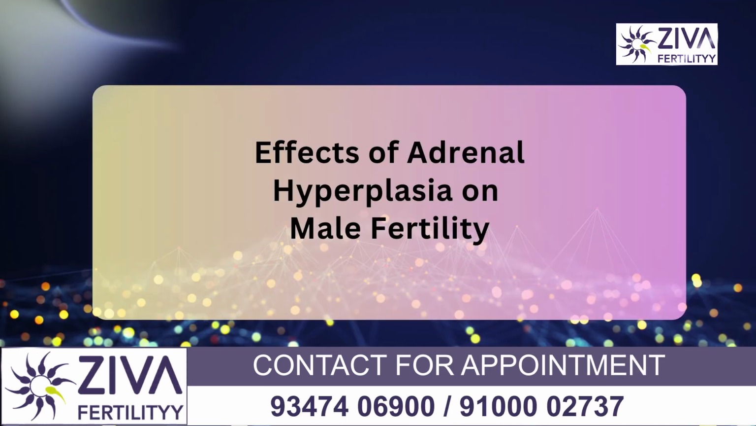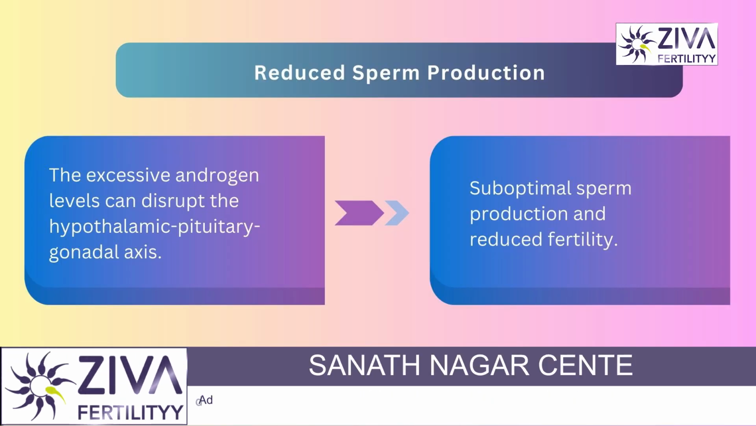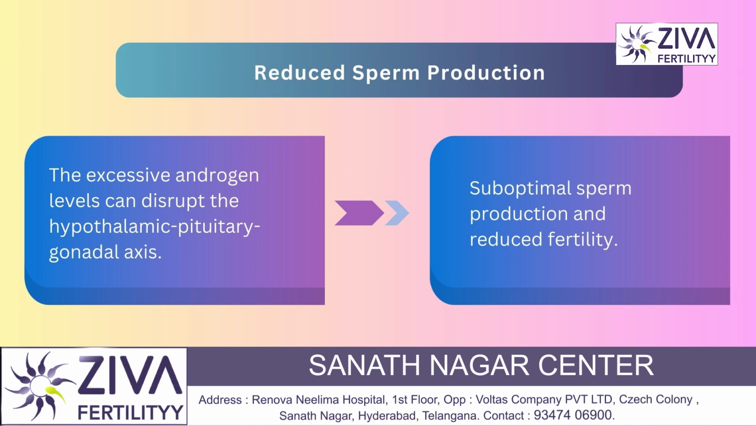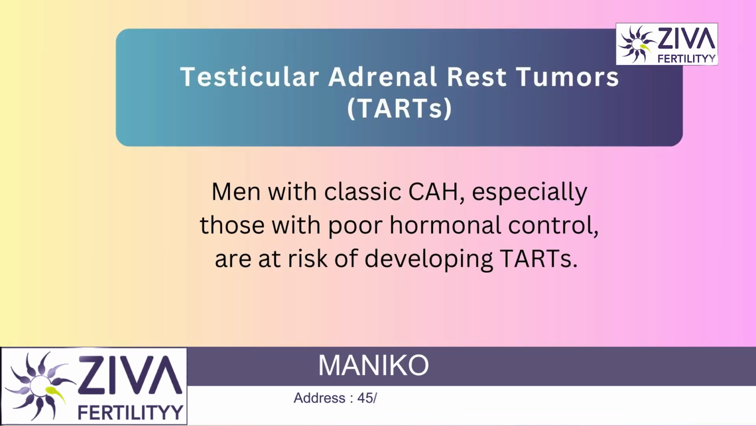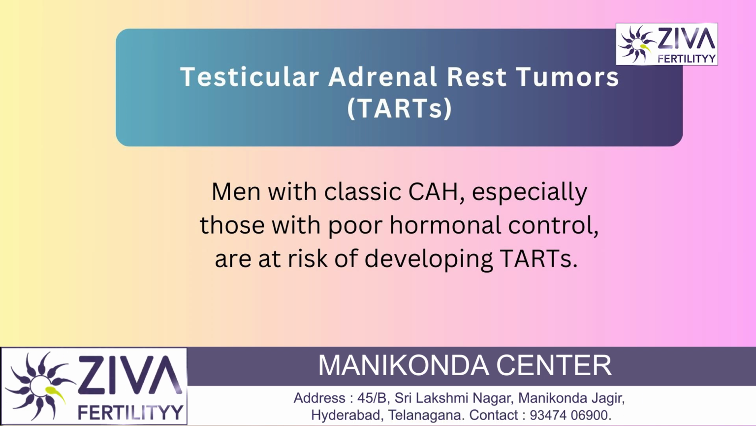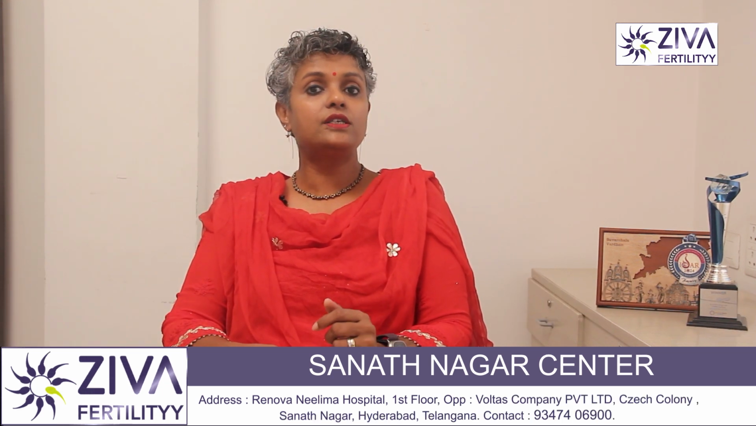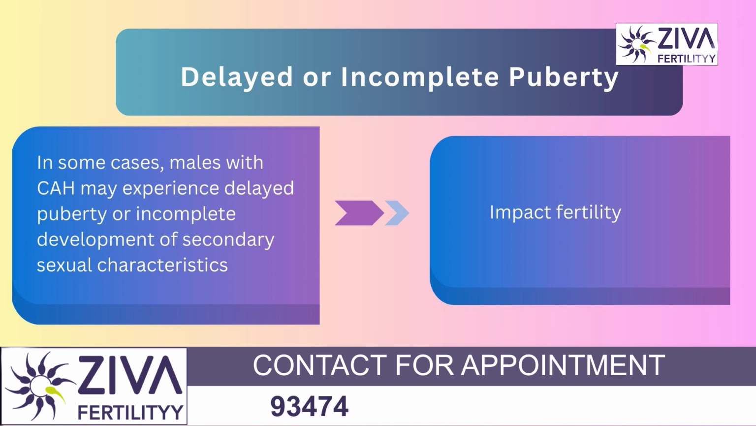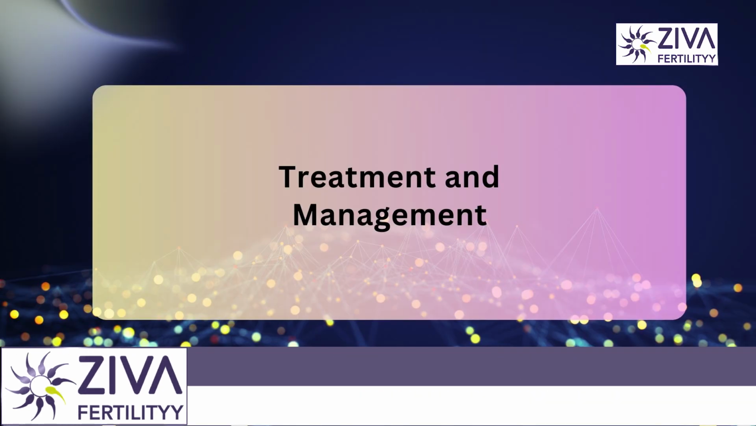In men, it can cause reduced sperm production. Excessive androgen levels can disrupt the hypothalamic pituitary gonadal axis, leading to suboptimal sperm production and reduced fertility. It may cause testicular adrenal rest tumors, called TARTs. Men with classic CAH, specifically those with poor hormonal control, are at a risk of developing TARTs. These benign tumors can cause testicular damage, reduce sperm production, and infertility. It can cause delayed or incomplete puberty. In some cases, males with CAH may experience delayed puberty or incomplete development of secondary sexual characteristics, which can impact fertility.